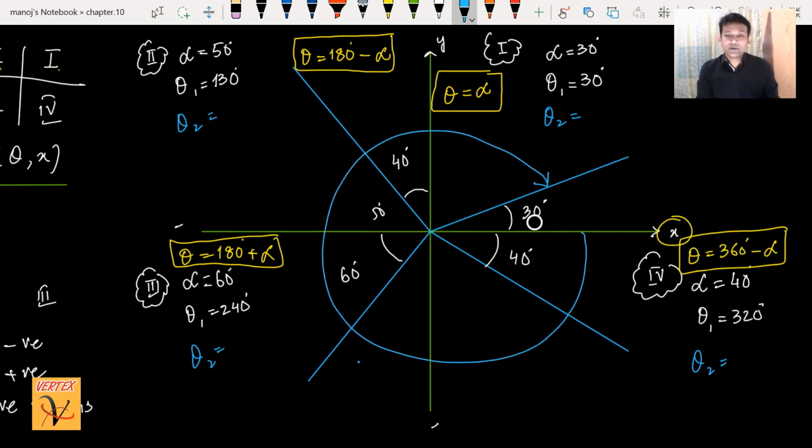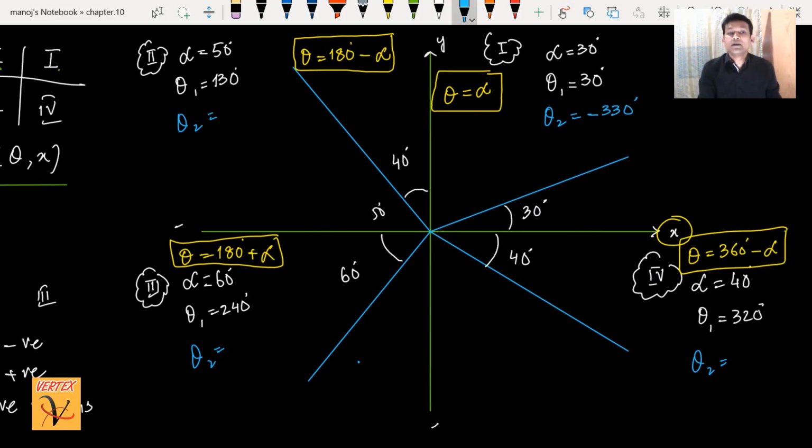So what are you observing here? You can see this angle is always negative. So what you can write: the total angle is 360, minus 30 is 330, but I will write minus 330. The reason is that this is clockwise, and clockwise is always negative. For this line, I have to move from the positive x-axis like this.